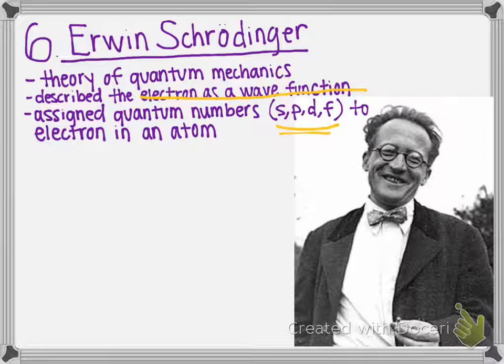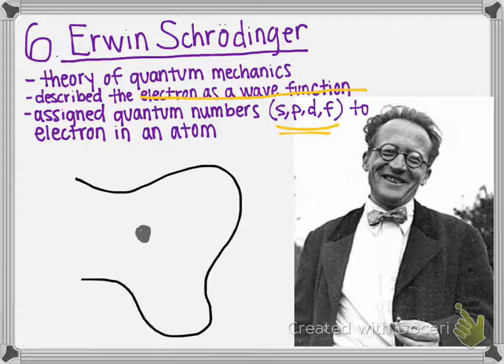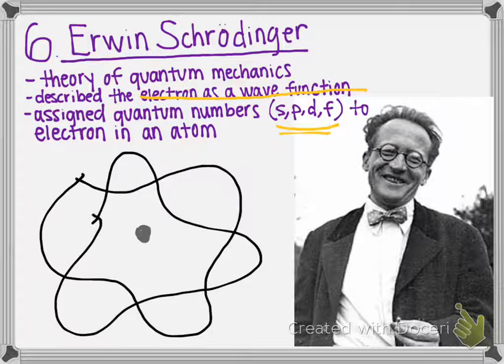But he is the one who first came up with this idea. His model was more like the positive core, and the wave function was more like that. And so they weren't fixed circular orbitals, but they moved more like a wave.